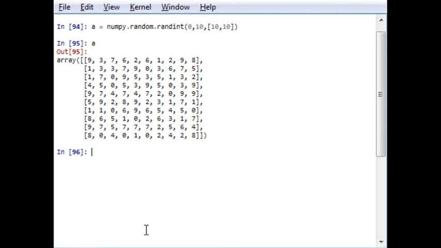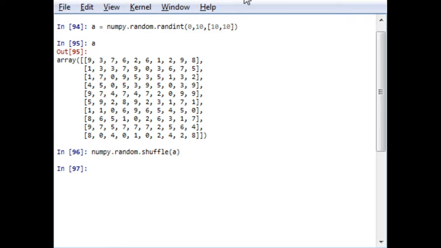So this is my array. I have generated an integer array. I want to shuffle A. I will write numpy random shuffle, and my target array will be A. I want to shuffle this array.